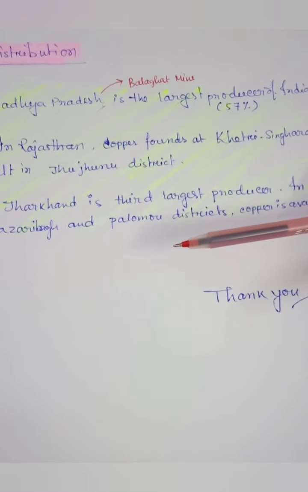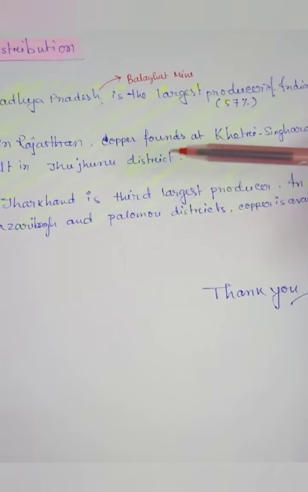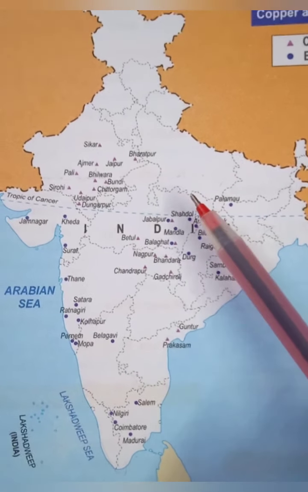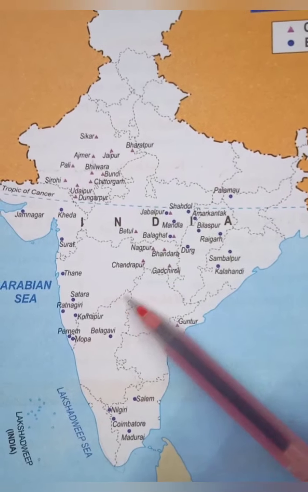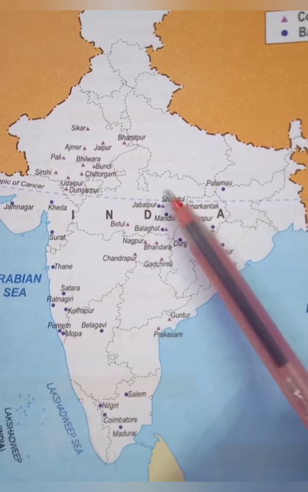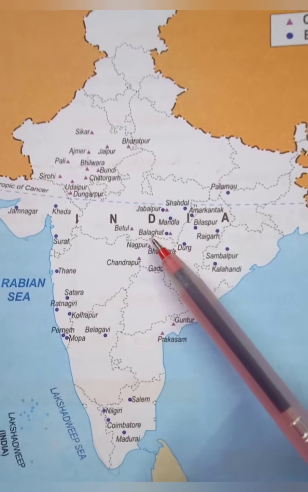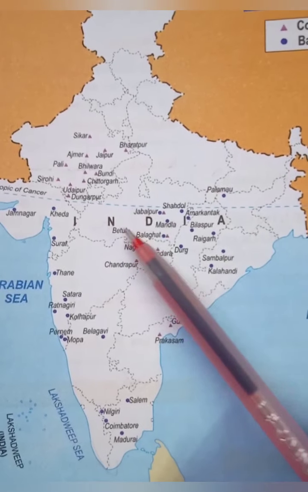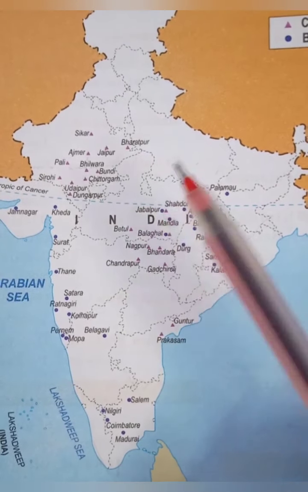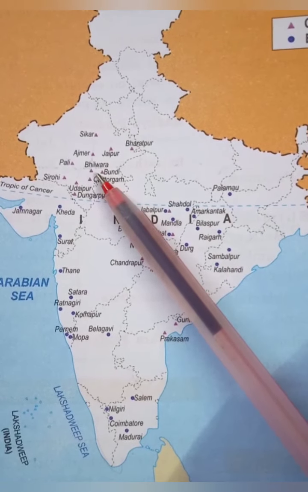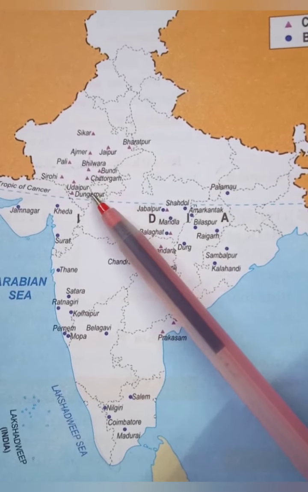Here I think you have understood whatever I have explained. Students, in this map you can see the different copper mines. First I talked about Madhya Pradesh, the largest producer, with Balaghat, Betul and Jabalpur mines. You can see these are the scheduled mines. Then Rajasthan, the second largest producer: Ajmer, Bhilwara, Pali, Bundi, Chittorgarh, Jaipur.